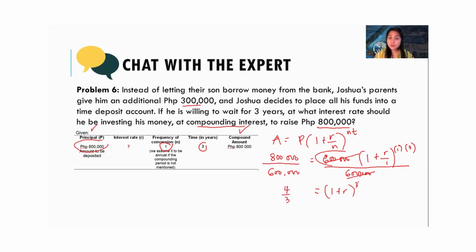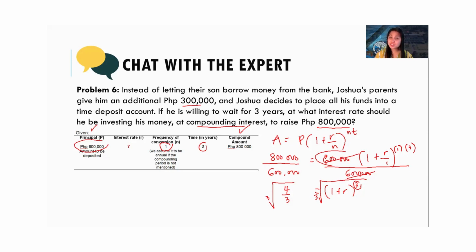Next, you check the exponent. It's 3, right? So to eliminate the exponent, we need to take the cube root of both sides, because the exponent is 3. If your exponent is 20, then you need to take the 20th root of both sides.